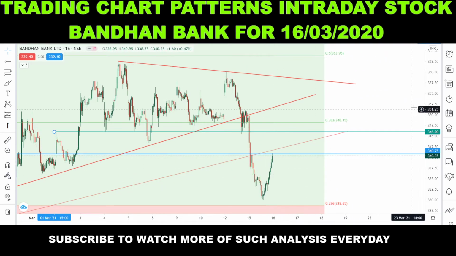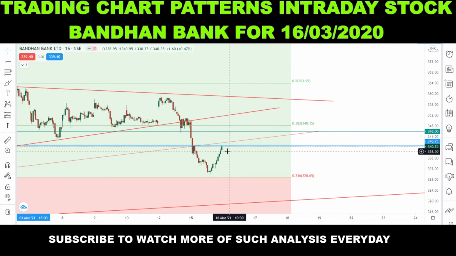So what can happen tomorrow in this stock? Let's see. If the stock takes resistance of this trend line and starts to go towards the downside, then we will short this stock. But we will wait tomorrow for at least 1 hour or at least 30 minutes, and we will see the price action of this stock.